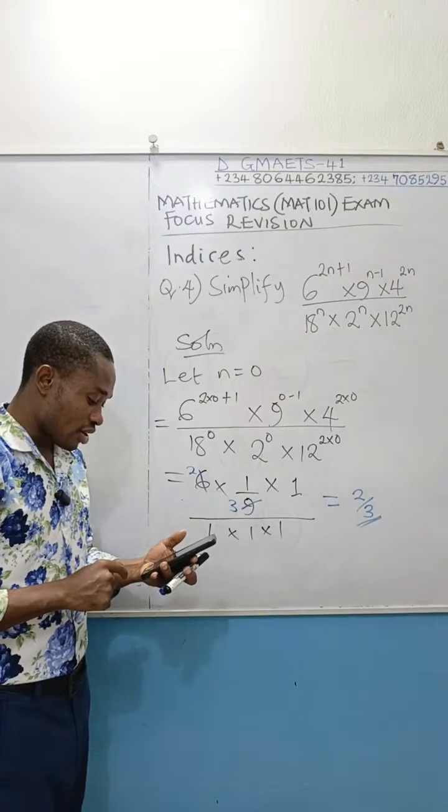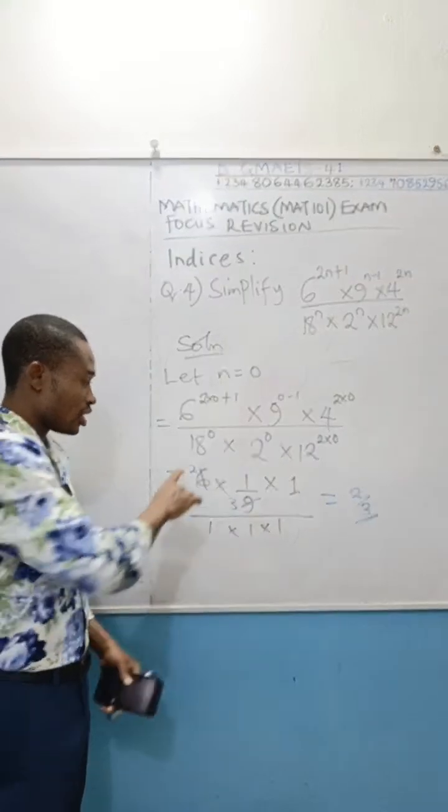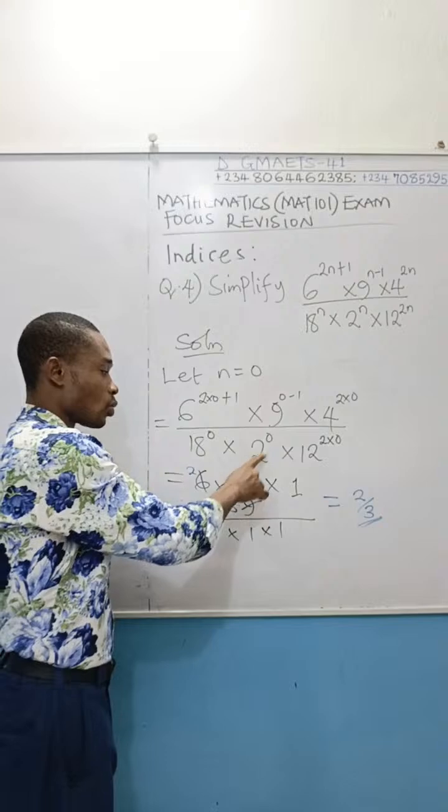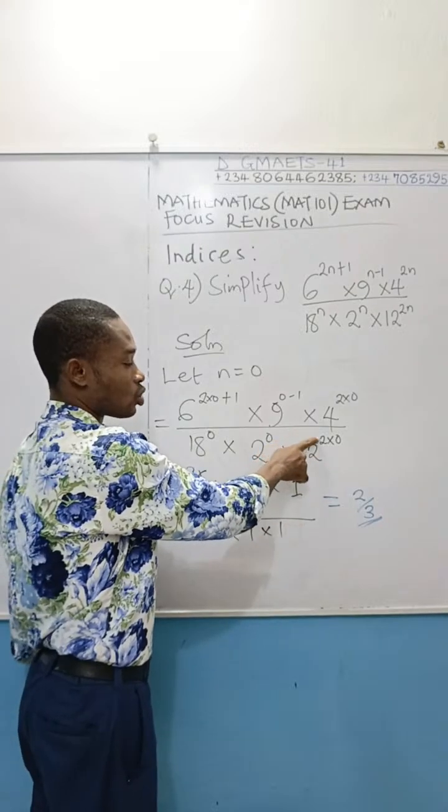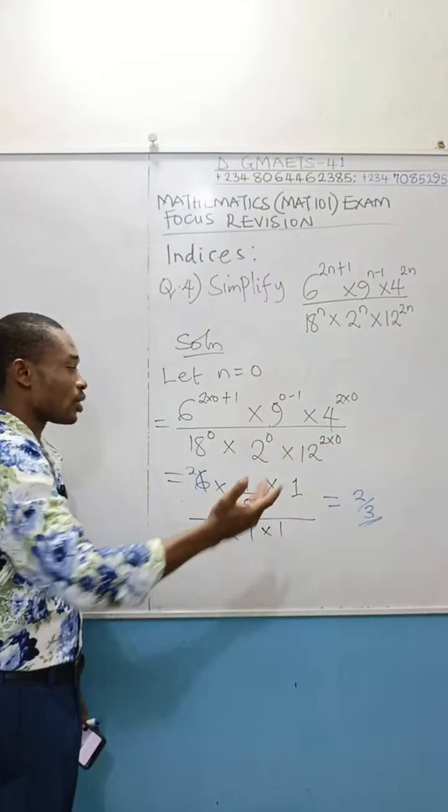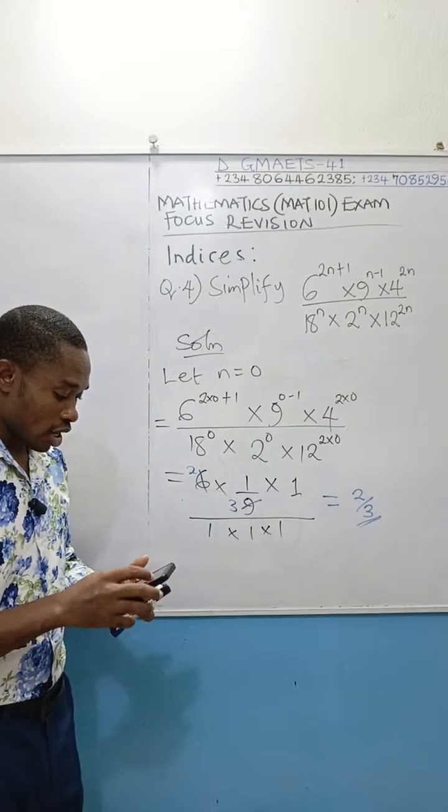So I think I've answered your question, Vivian, right? The denominators: 18 to power 0 is 1, 2 to power 0 is 1, 12 to power 0 is 1, because 2 times 0 is 0. That's how we got 1, 1, 1 in the denominator.